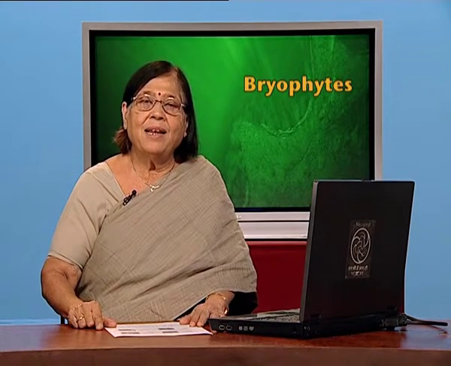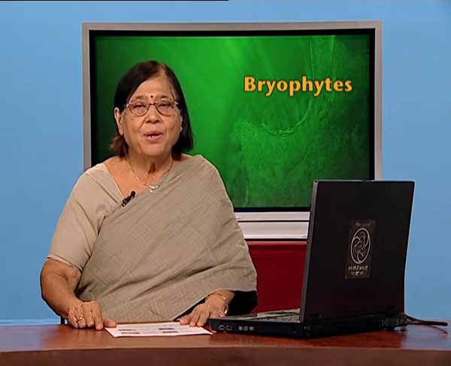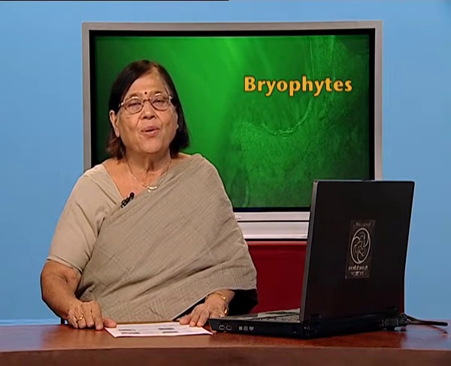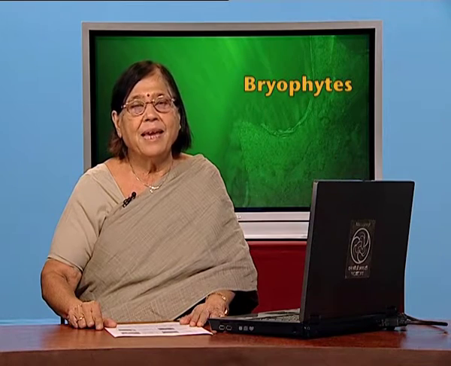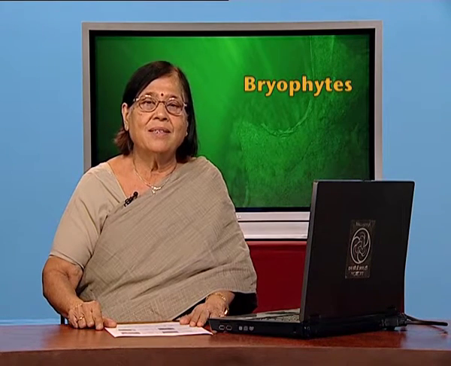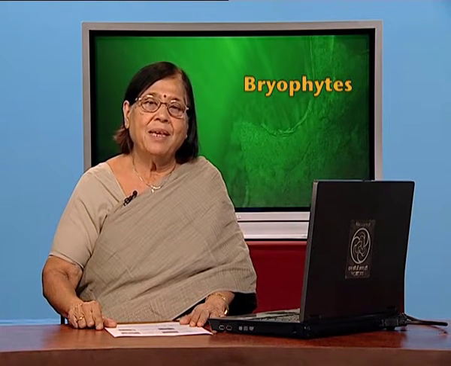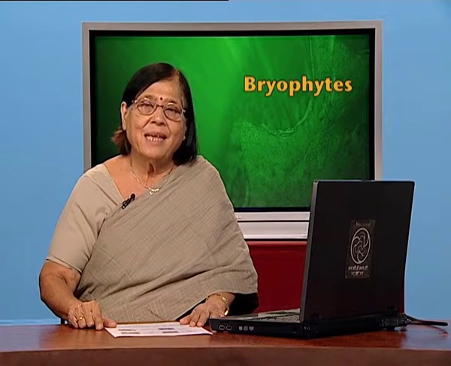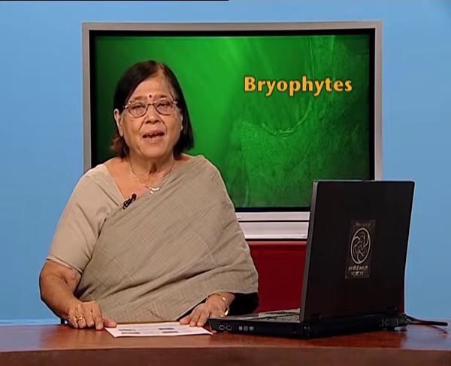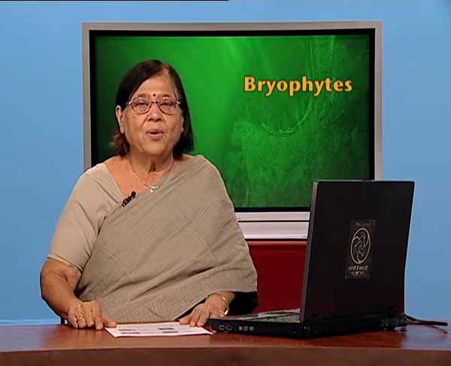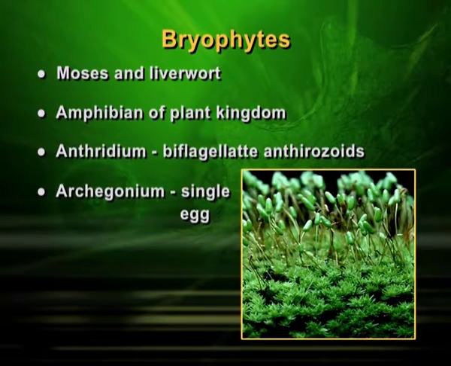This will undergo meiosis, produce haploid cells, which will grow into gametophyte, again will have sex organs like antheridium and archegonium. So, that is about bryophyte, and as I have told you already, the good examples are mosses and liverworts, and you can see mosses growing very easily on rocks near the water bodies and quite green in color.